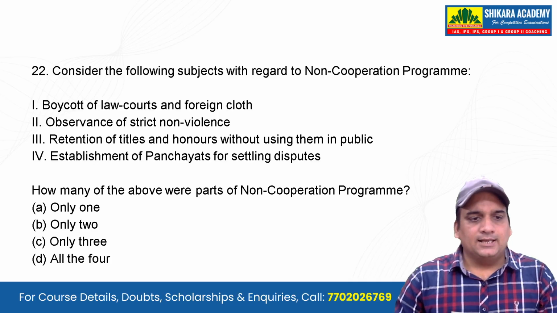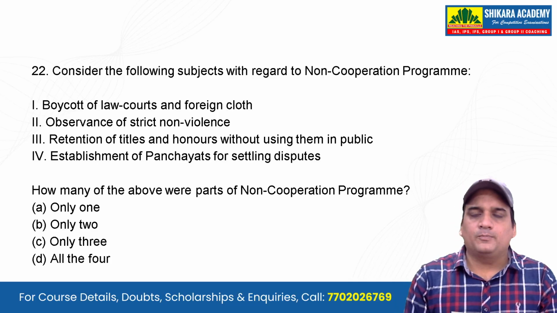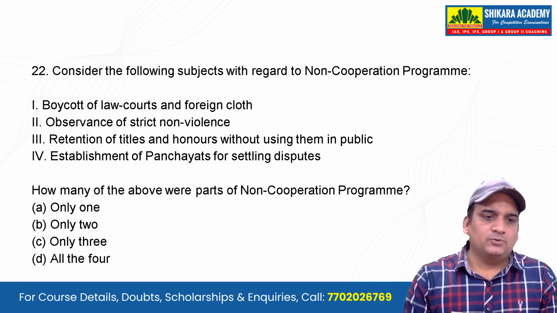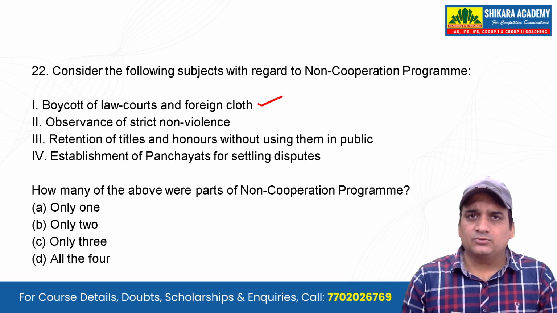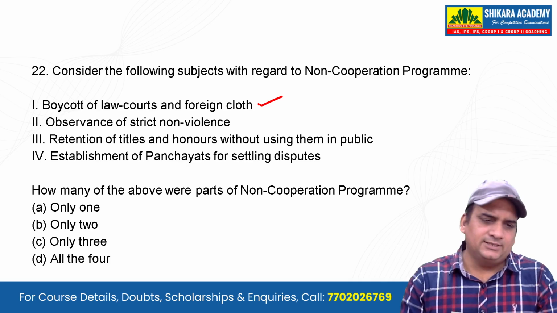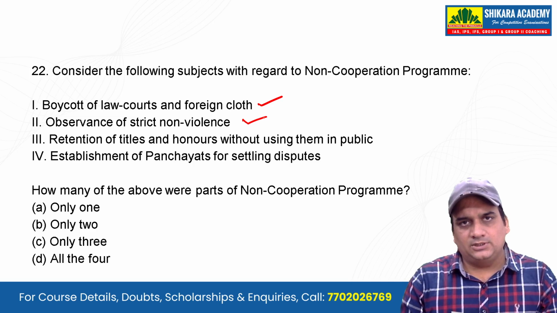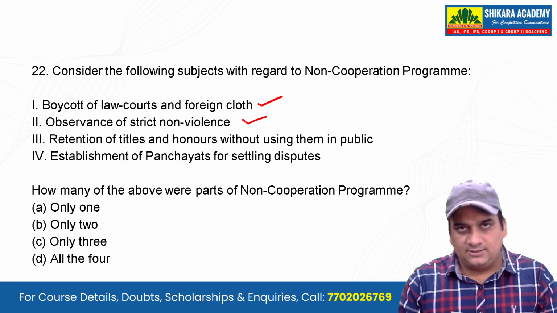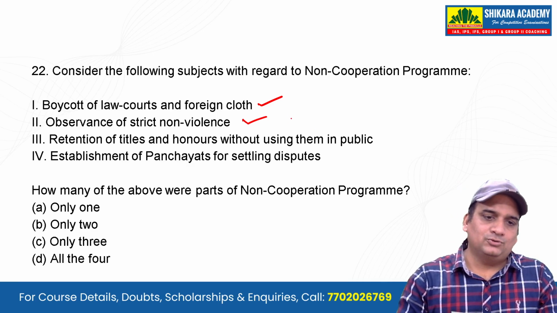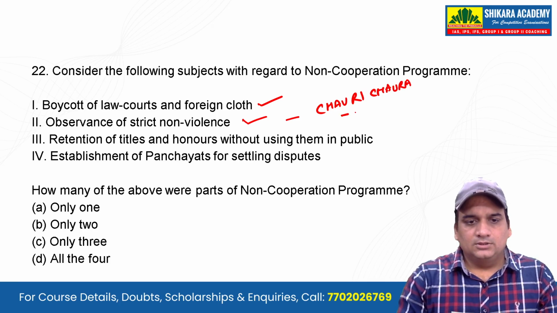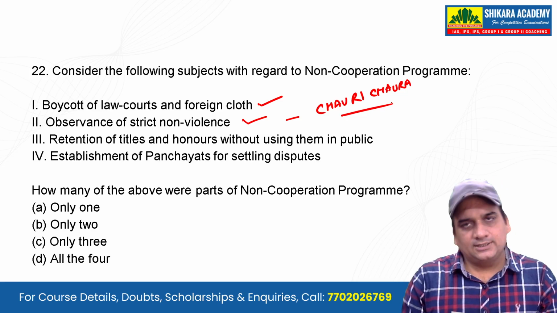Just moving ahead, consider the following subjects with regard to non-cooperative program. Okay, let's see. Non-cooperation movement, you must have seen. Boycott of law courts and foreign cloth. Yes, this was the main basic thing, simple thing, must have read in the school books. Observance of strict non-violence. If Gandhiji is there, non-violence has to be there, and if non-violence is there, Gandhiji will be there. Because we also know that after the incident of Chauri Chaura, Gandhiji called off the non-cooperation movement. So that is why you can say number 2 is correct.